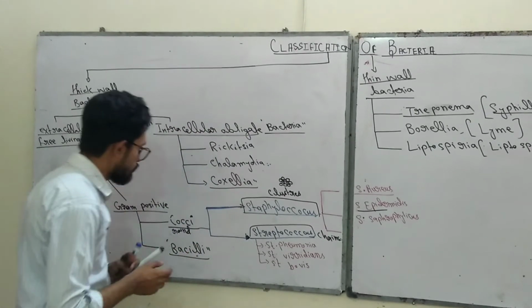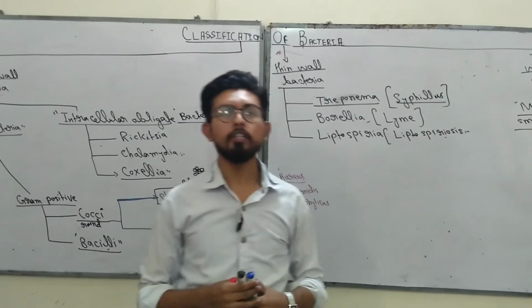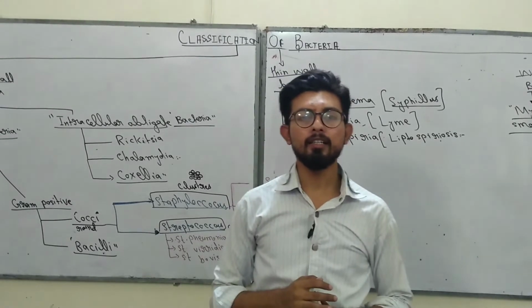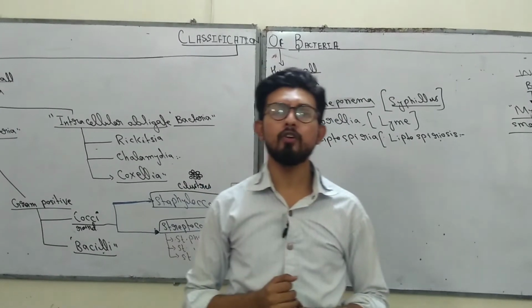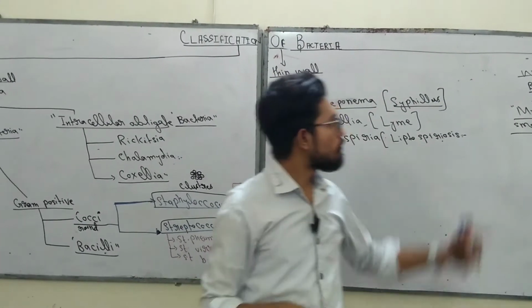So right now, what will be discussed? First of all, bacteria are classified into 3 groups. The first class is known as wall-less bacteria, the second class is known as thin-walled bacteria, and the third class is known as thick-walled bacteria.